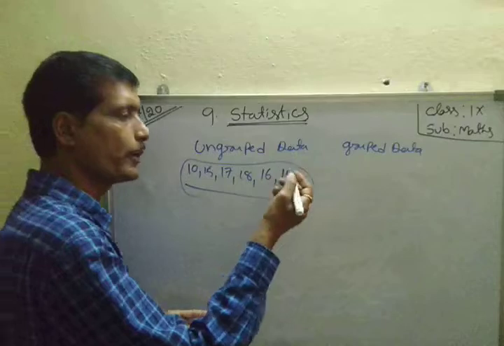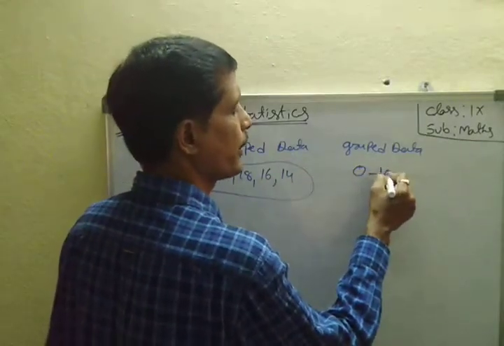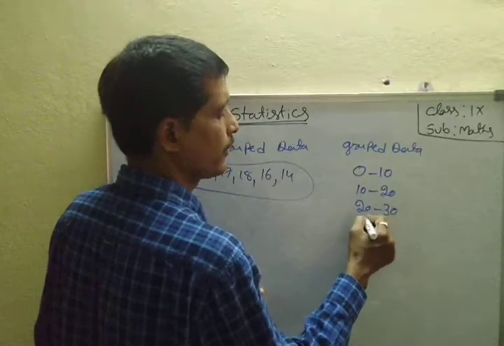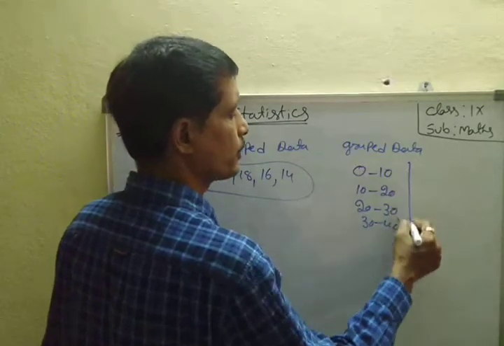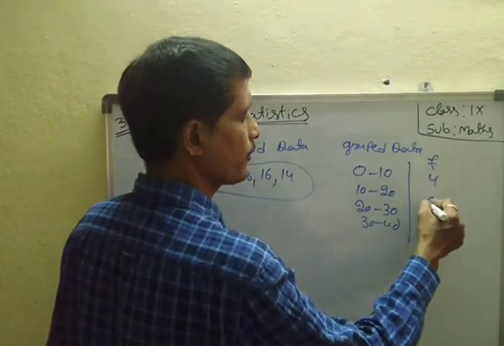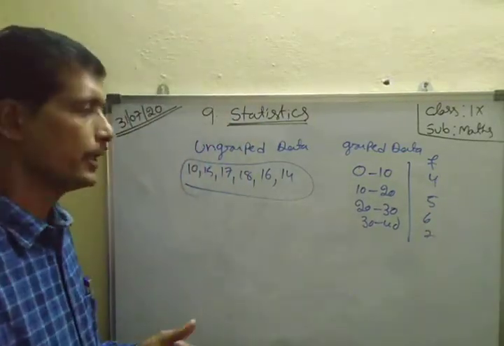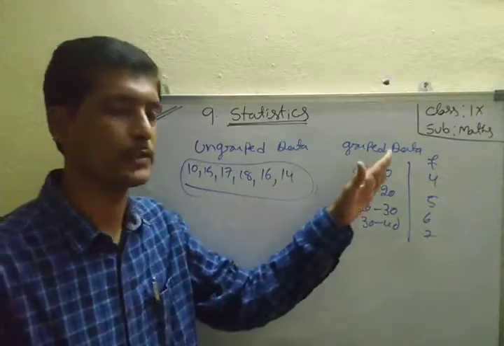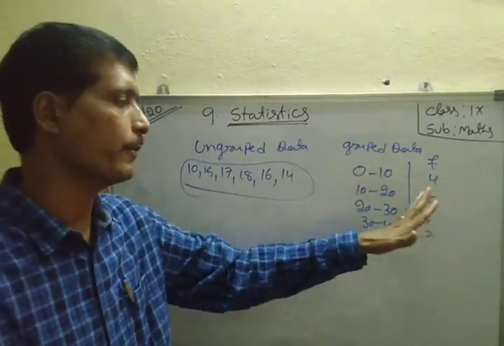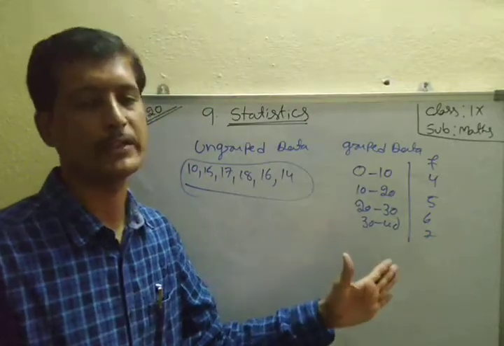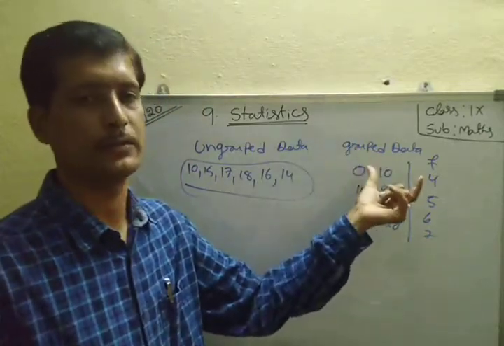Grouped data means classes like 0 to 10, 10 to 20, 20 to 30, 30 to 40, with frequencies 4, 5, 6, 7. Here 0 to 10 marks has 4 members, 10 to 20 has 5 persons, 20 to 30 has 6 members, 30 to 40 has 7 members. That is called grouped data.